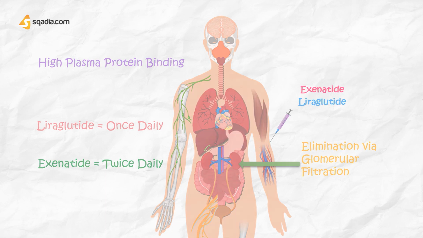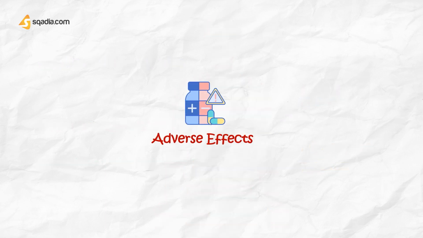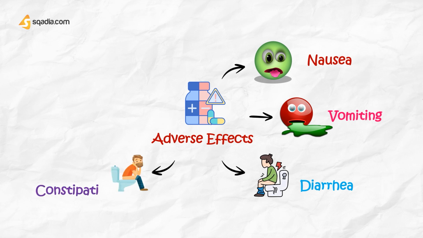The main adverse effects of the incretin mimetics consist of nausea, vomiting, diarrhea, and constipation. Exenatide and liraglutide have been associated with pancreatitis as well. Patients should be advised to discontinue these agents and contact their healthcare provider immediately if they experience severe abdominal pain.